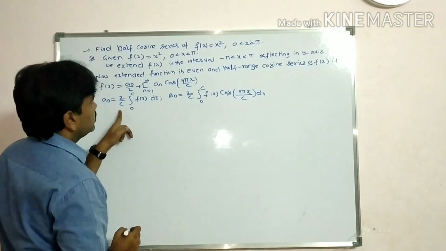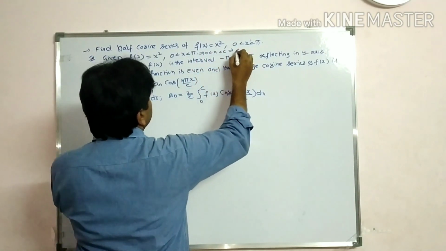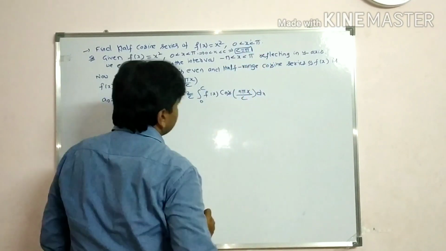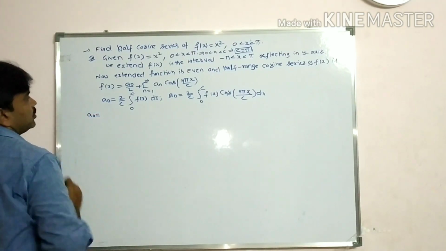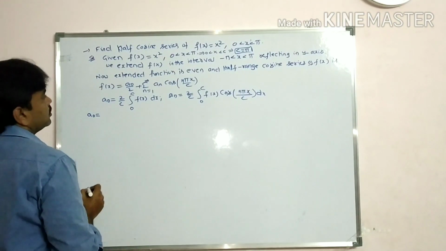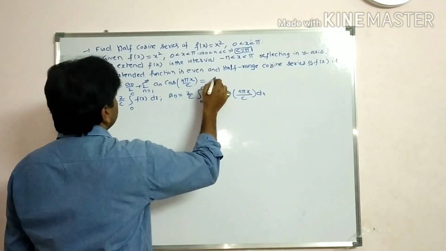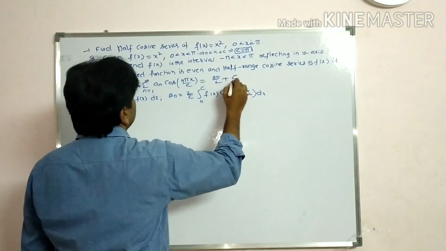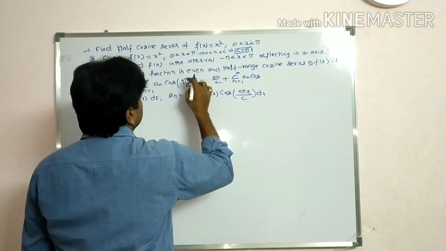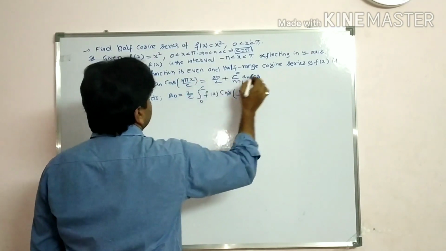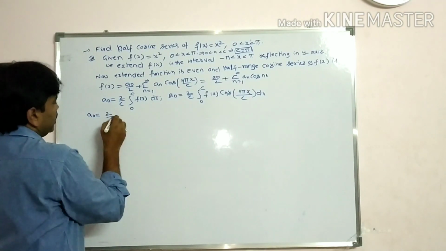What is c value, students? Again we are comparing here 0 less than x less than c. So that implies c value is equal to pi. So I want to find the a naught value. See, students, when c is equal to pi here, this becomes a naught by 2 plus sigma n is equal to 1 to infinity a n cos. Substituting here, pi cancels, so we get cos nx.